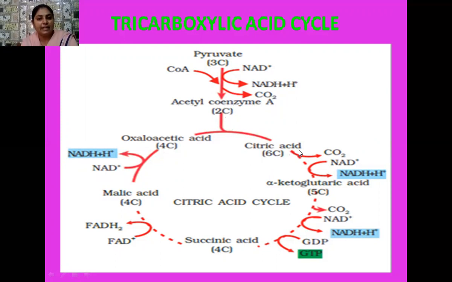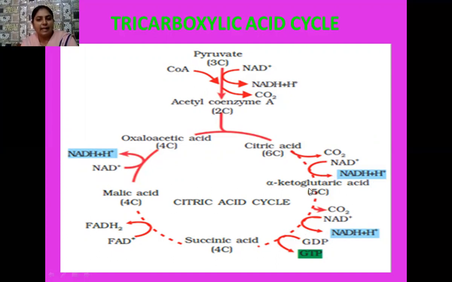And when this citric acid, a 6-carbon compound, changes into alpha ketoglutaric acid, which is a 5-carbon compound, during this conversion 1 molecule of carbon dioxide is released, and 1 molecule of NADH2 is formed.